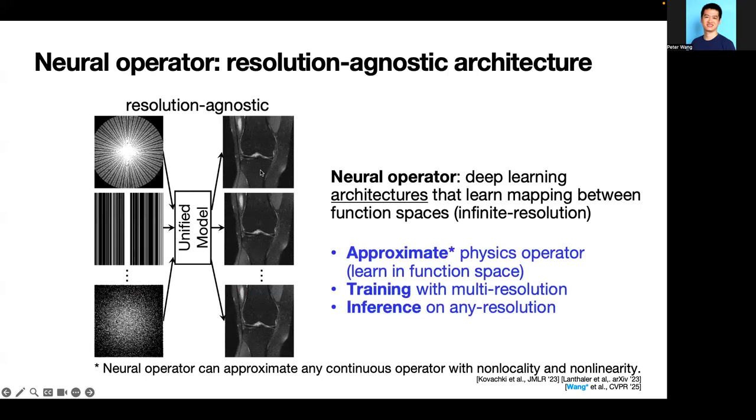The neural operator has the following advantages. It can approximate the physics of this inverse Fourier transform, the imaging process, which is resolution agnostic. Multi-resolution training can also be enabled with this neural operator model, to enable learning from low-res to high-res across different samples during training. The resolution-agnostic architecture will also allow inference on any resolution, greatly increasing the flexibility for the inference method.